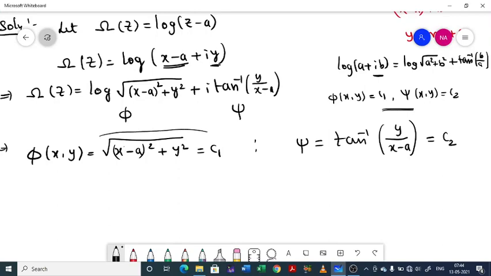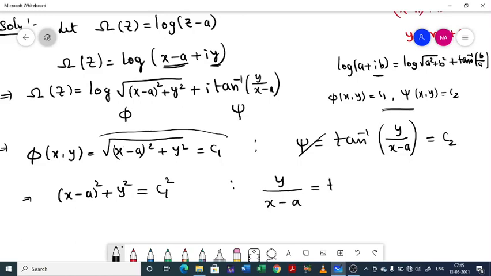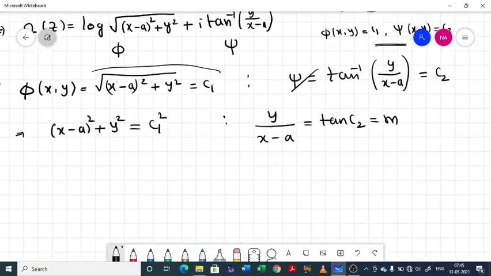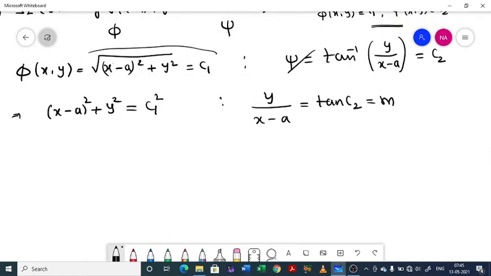Now just concentrate on this part. Squaring, we will be getting x minus a whole square plus y square equal to c1 square. And here I have to take tan on both sides, not squaring. So we will be getting y by x minus a equal to tan c2. This is a constant, you can consider it as m. The first one represents a circle, no problem. So I got a family of circles here.